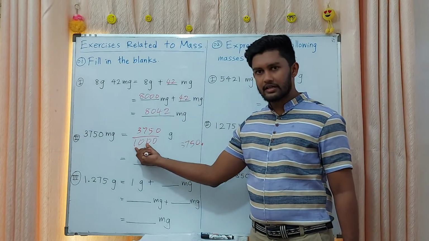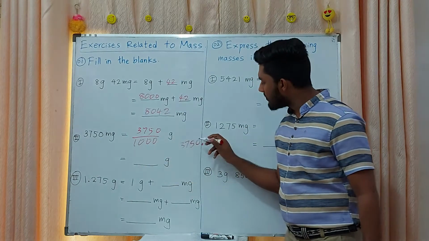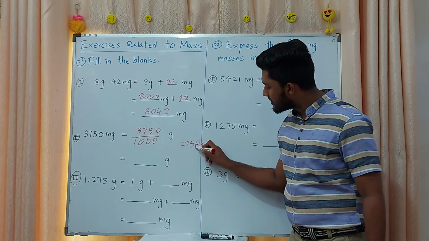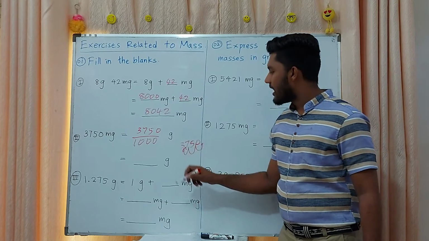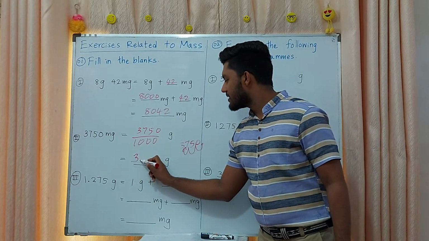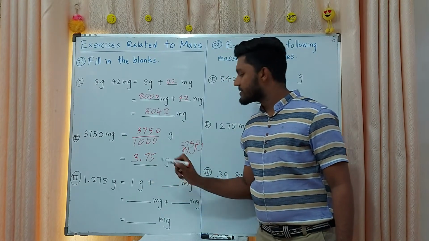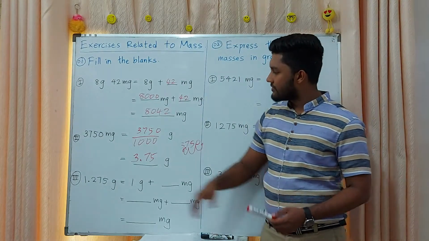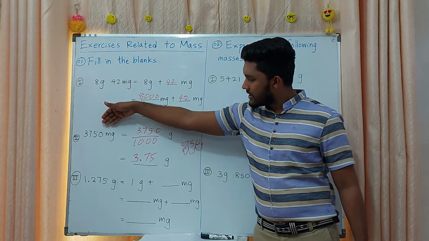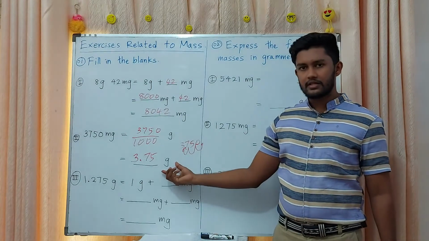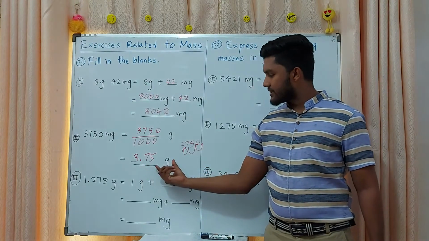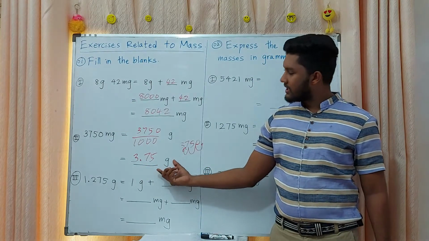There are 3 zeros, so 3 times forward it is going. 1, 2, 3. The answer is 3.75 grams. So we converted 3750 milligrams into 3.75 grams.